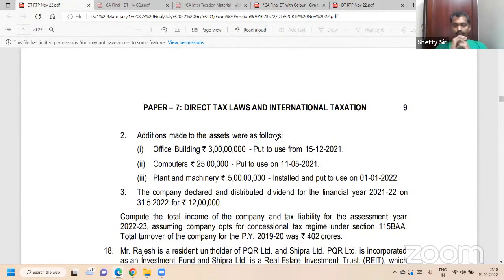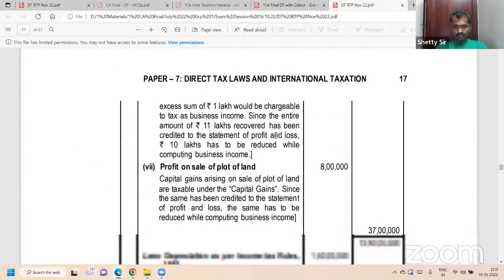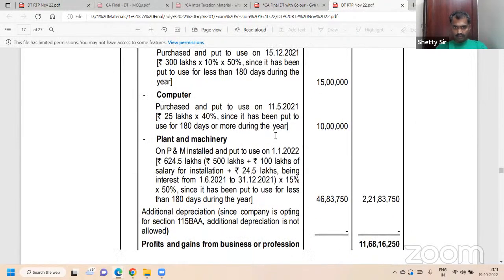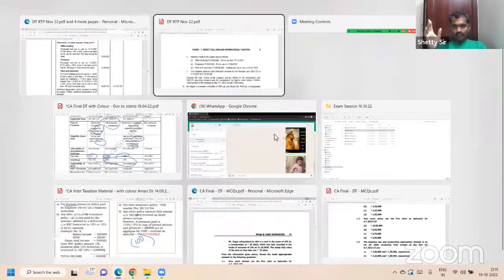Office building, 300 lakh into 10% into half, less than 180 days. 15. Office building is 10% into half because used for less than 180 days.